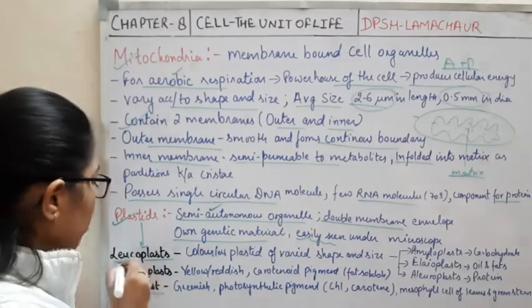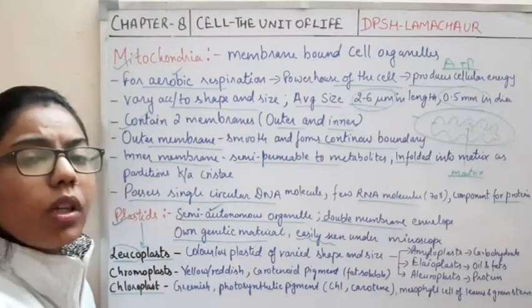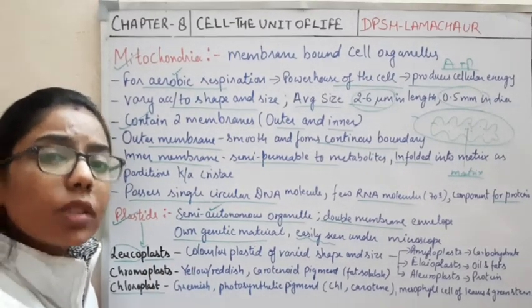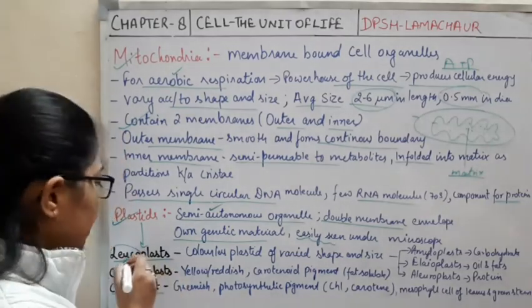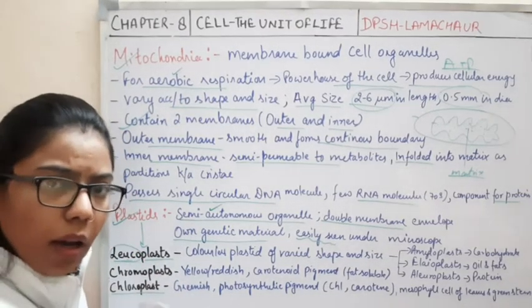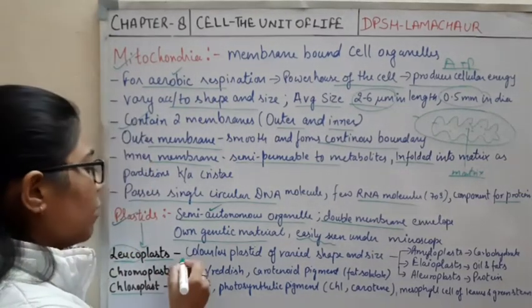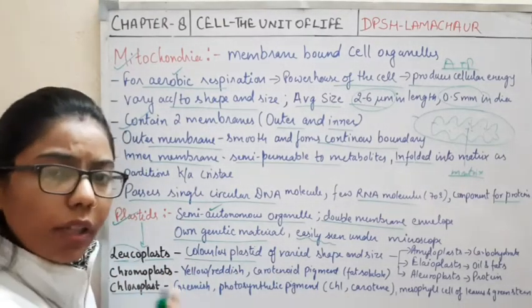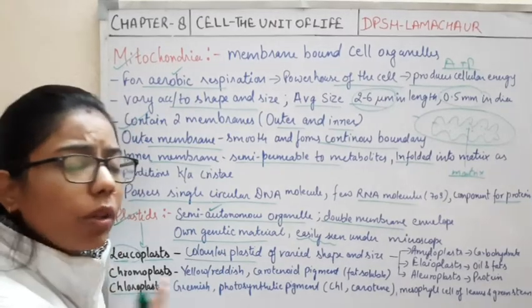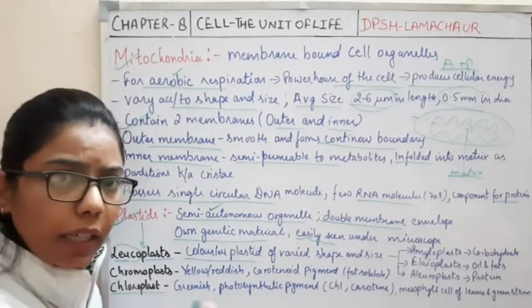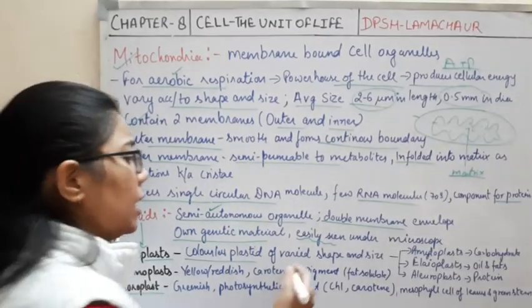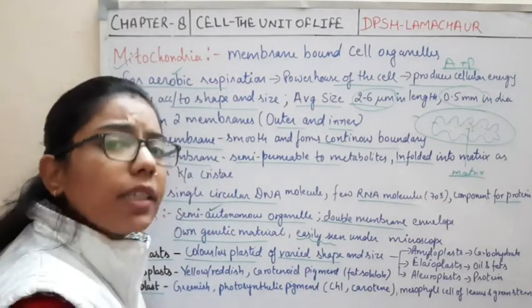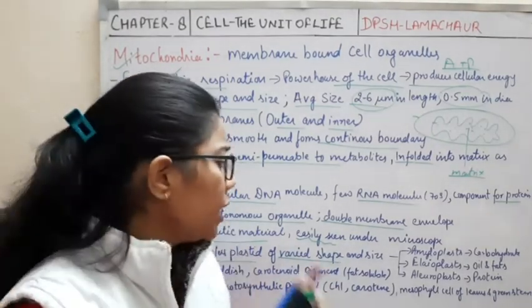In biology, whenever we talk about leukocytes or leucoplast, it means it is somehow colorless. So these are the plastids which are colorless. They are not imparting any pigment or color, and their shape and size are also varied.